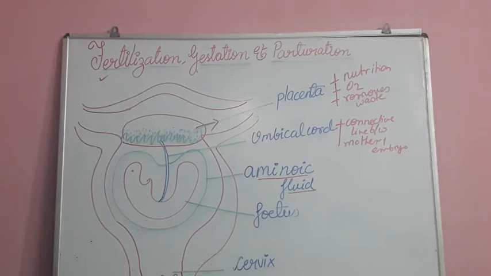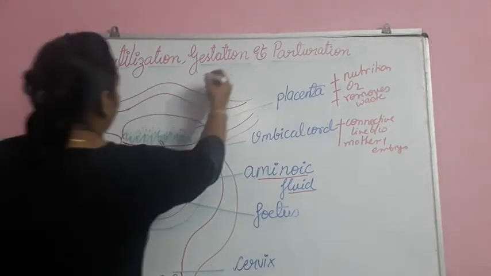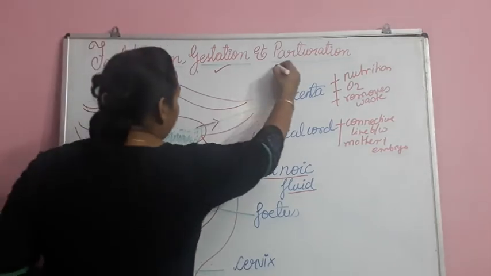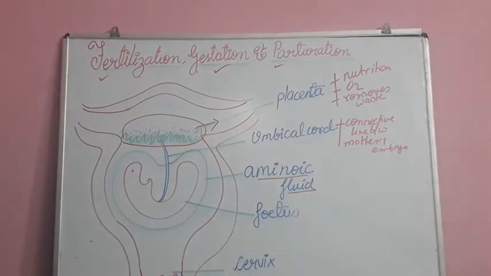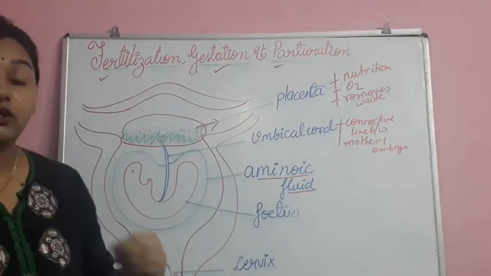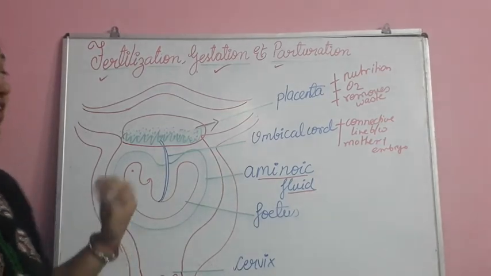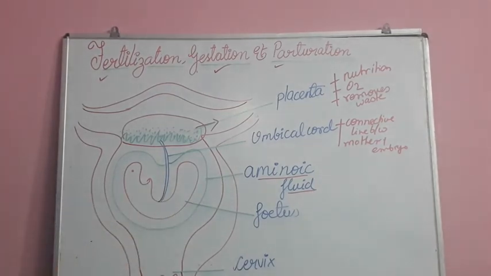Now let us discuss parturition. We did fertilization, we did gestation, now parturition. I have told you that this is the time when the baby is delivered. So delivery time in the human female is called parturition. So what happens in parturition?